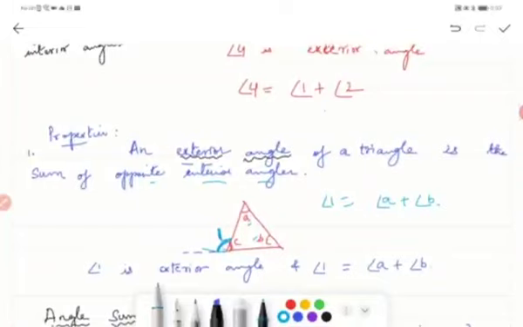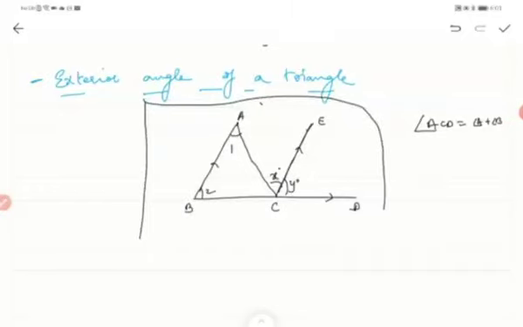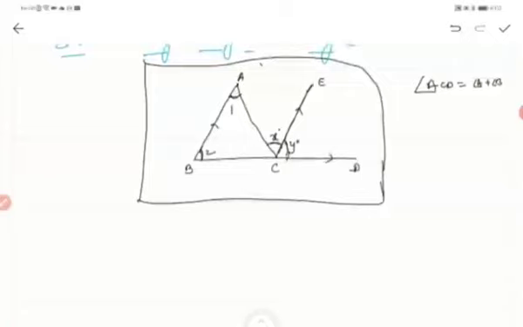Okay, so this is the pictorial representation of a triangle. What they had given are the points A, B, C, D, and angles 1, 2 and X, Y. Alright, so we are going to prove this, or we are just giving some justifications that we know. I've told you what the property of an exterior angle is.